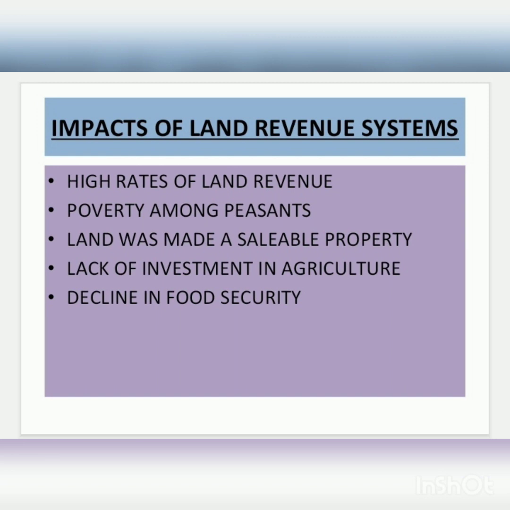So all of these land revenue systems also led to poverty. Yes or no? And yes, we understood that land was made a saleable property. It was a new innovation of the British government to make land a saleable property. But by this, the peasants were forced to pay high rates of land revenue under the threat of their land being auctioned. But in doing so, as we have discussed, the government forced the peasants to borrow money from the moneylenders and became their prey.